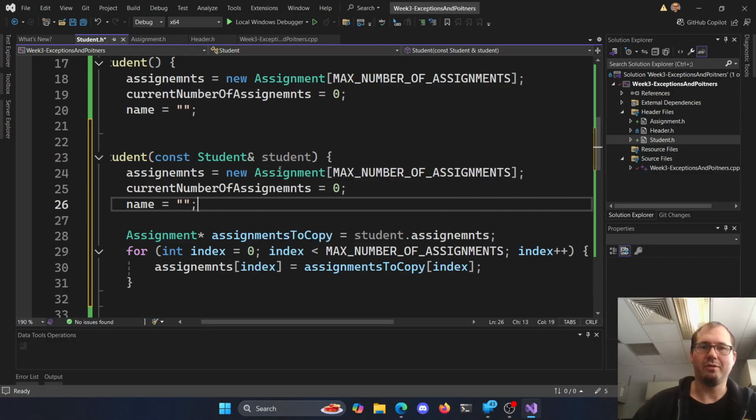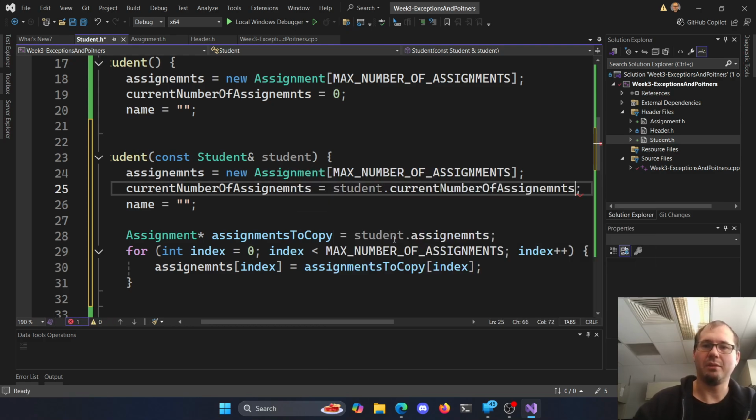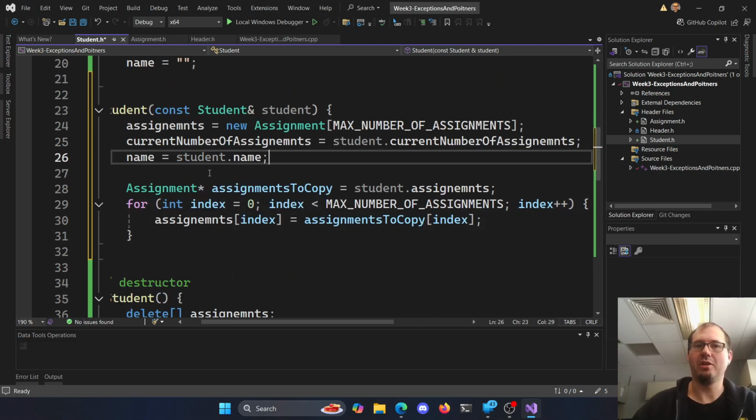Now I probably also want the same current number of assignments as well, right? So this will be my student dot current number of assignments. So you pass me the student, I'll copy its current number of assignments. You pass me the name, and I'll take its name. Right? So we can go and get the copy of these out here now.